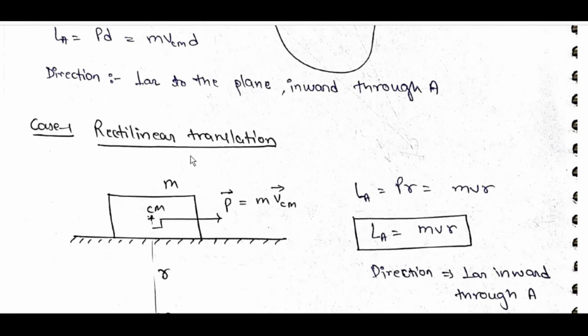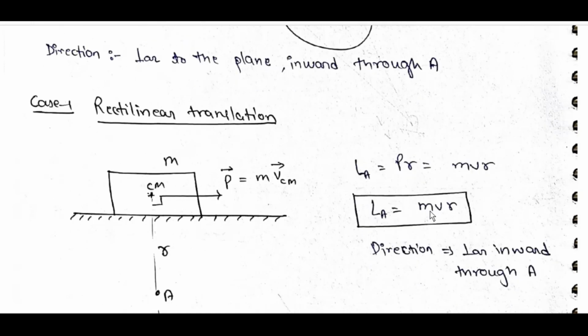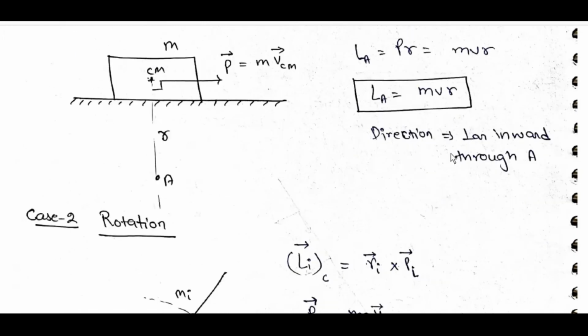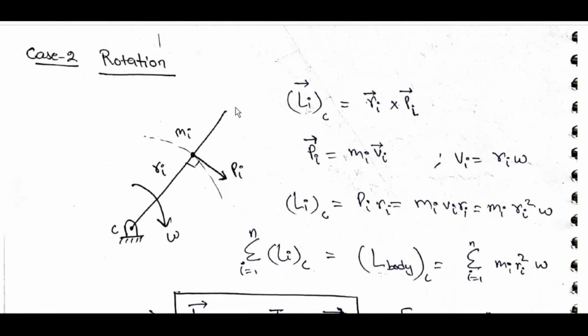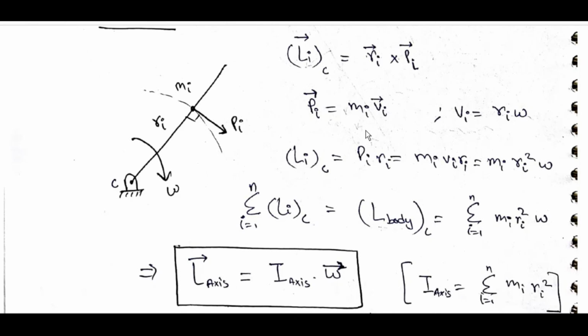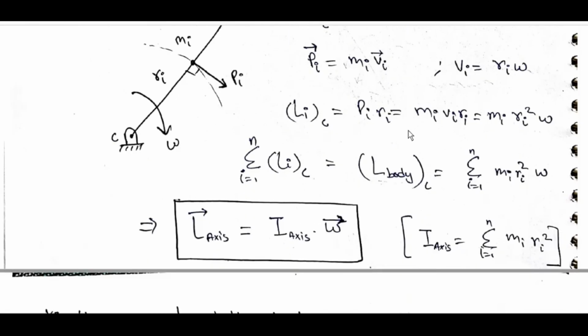Rectilinear motion: p is m v_CM, L_A is equal to p r, so L_A is equal to m v r, direction perpendicular inward through A. Rotation: L_i is equal to r_i cross p_i, p_i is equal to m_i v_i, v_i is equal to r_i omega. L_i is equal to p_i r_i, which is m_i v_i r_i, which is m_i r_i square omega.